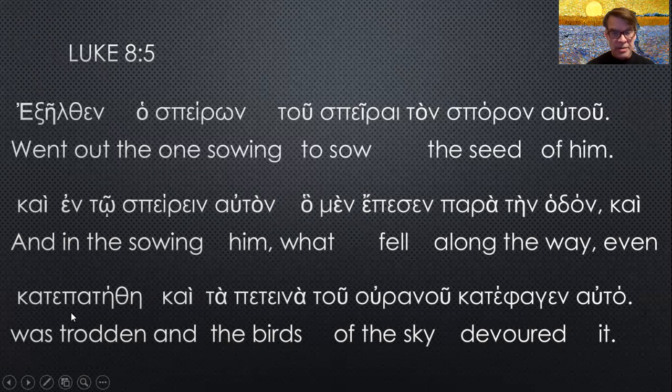So was trodden. And the birds, neuter plural alpha, bingo, of the sky. The birds of the sky devoured it. And then katephagen, a nu with an epsilon in front of it, is very often a movable nu. That was a movable nu. The nu just for sound. Throw it away. It means nothing.